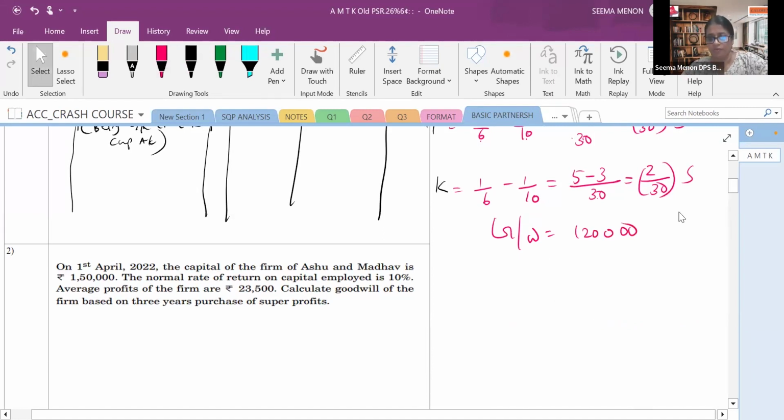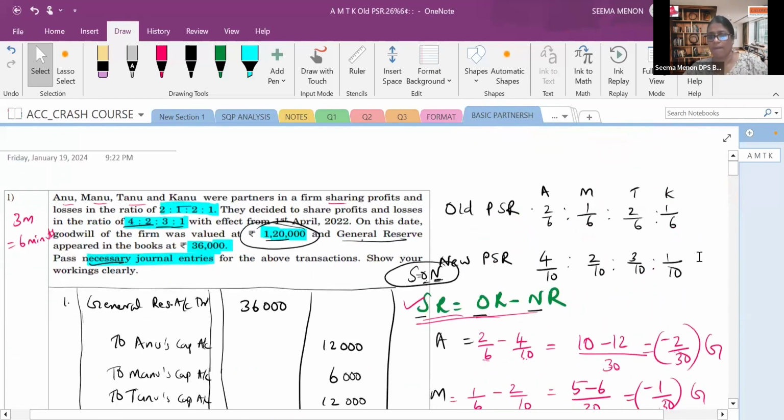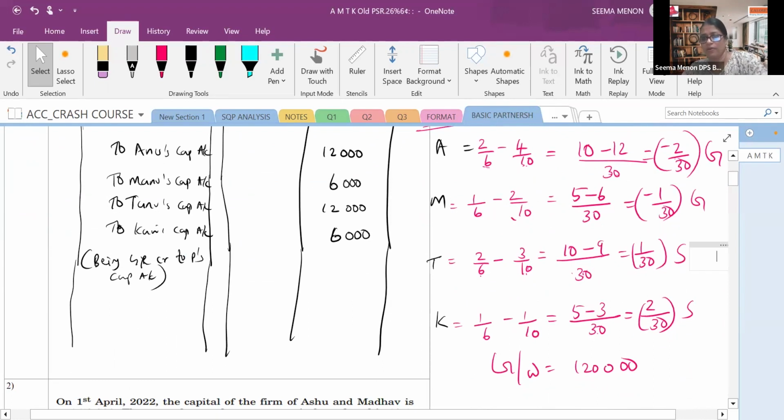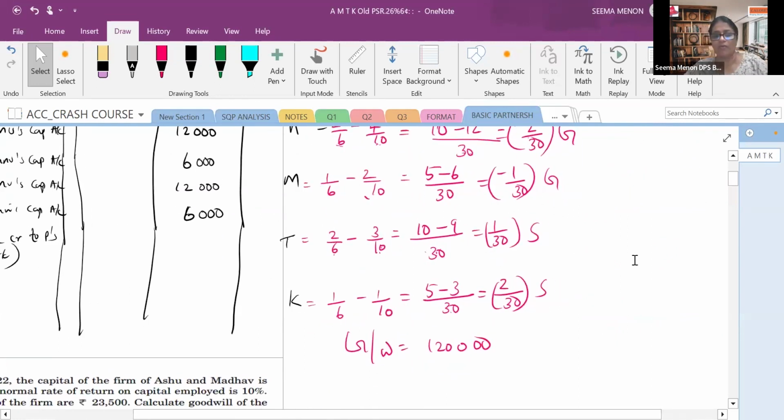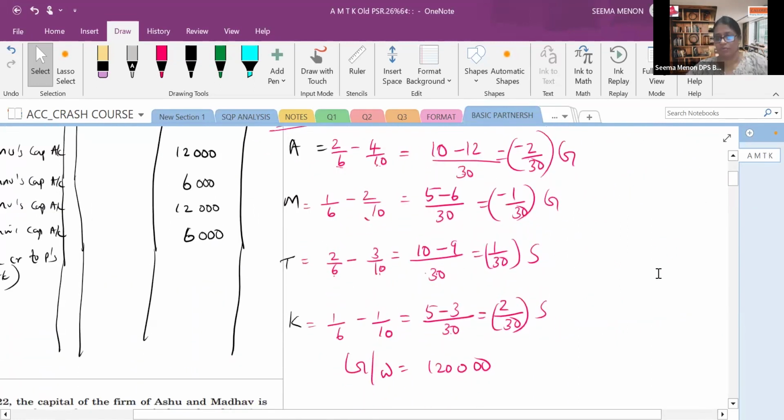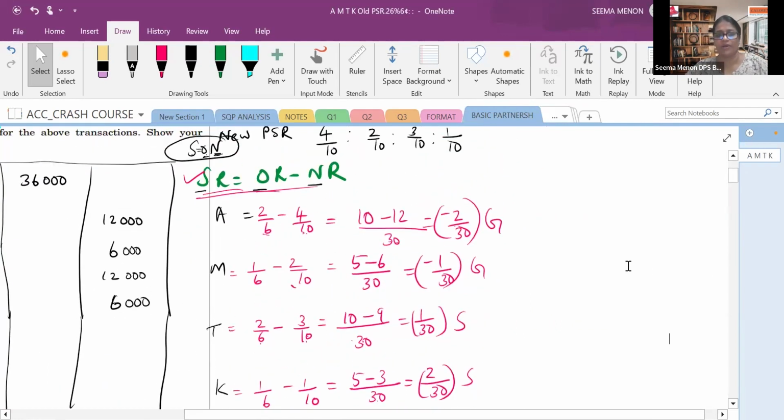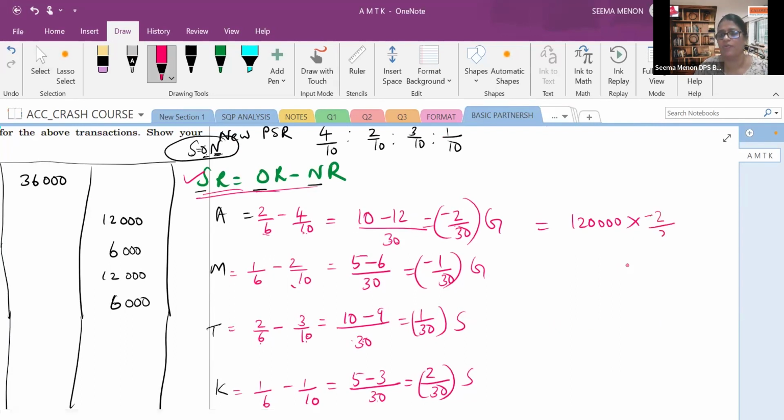Here goodwill is equal to 1,20,000. So I'm solving here only. On the right side we can extend. Goodwill is 1,20,000. Let's find out in case of A: 1,20,000 multiplied by minus 2 upon 30. Here we will cancel and we will get 4, 4 twos are 8,000.